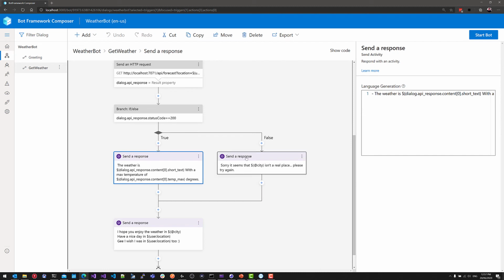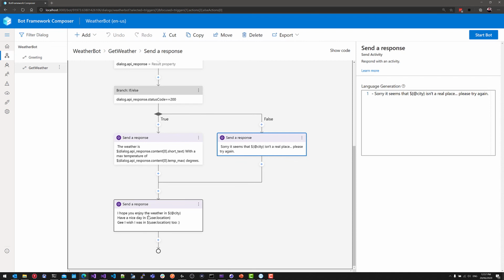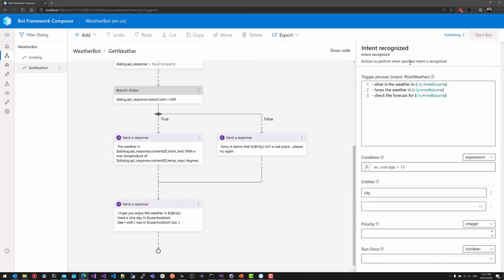Otherwise, if the response status was not okay, then I can send back a nicely formatted error message. And also at the end, I can send a closing message, which is one of multiple sentences that the Bot Framework Composer will choose for us to add a bit of variety to the dialogue. So if I start this bot and open it up in the Bot Framework Emulator, we can test this bot locally.